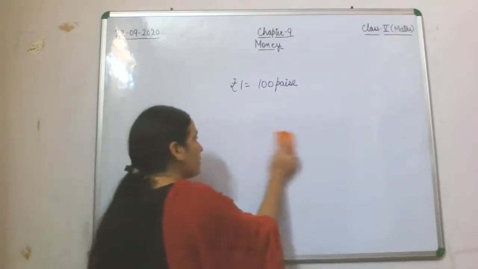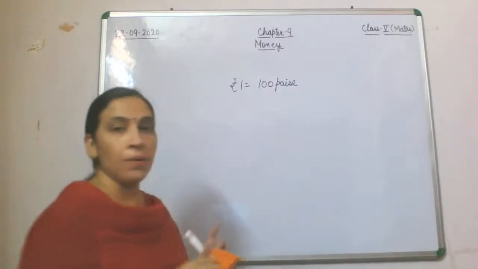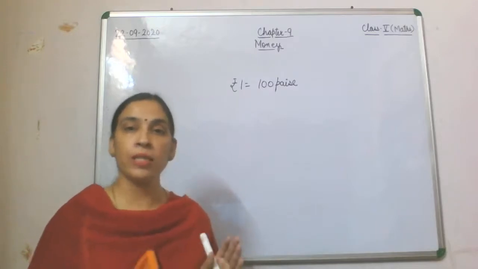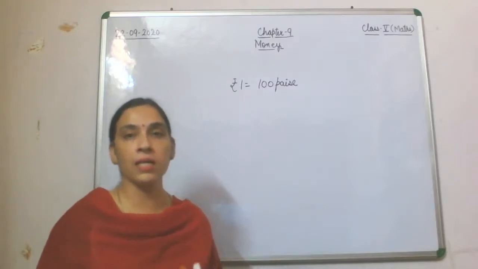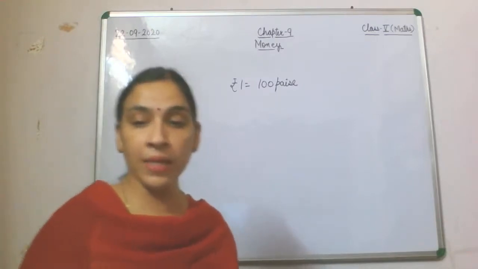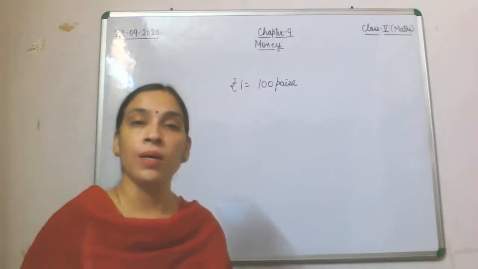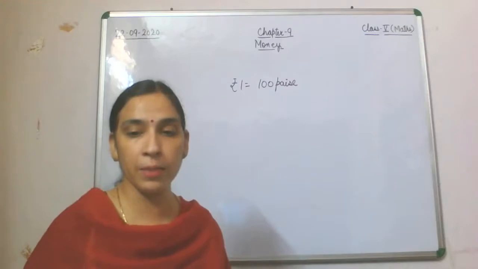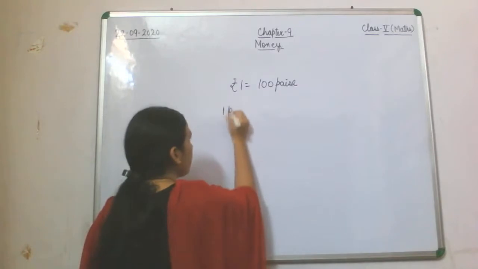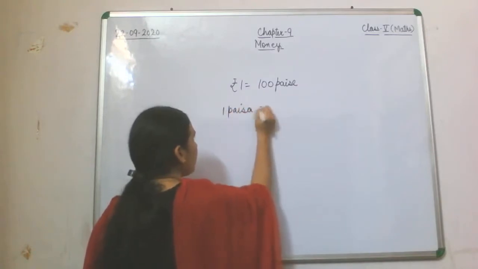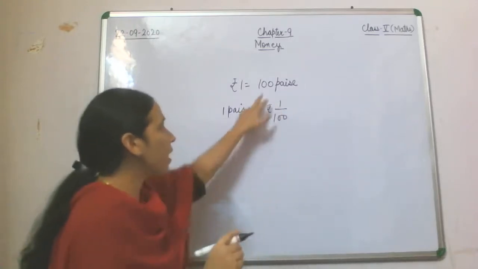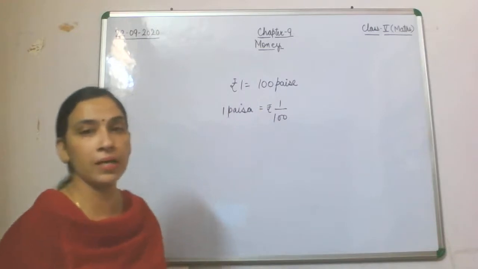The pattern is the same as we have done in measurement. So in that pattern only we are going to start our chapter, and we will start with conversion. Let me help you understand: rupee 1 is equal to 100 paise, or you can write 1 paisa will be equal to 1 by 100 of a rupee. This 100 has come in the denominator, 1 by 100 of a rupee.